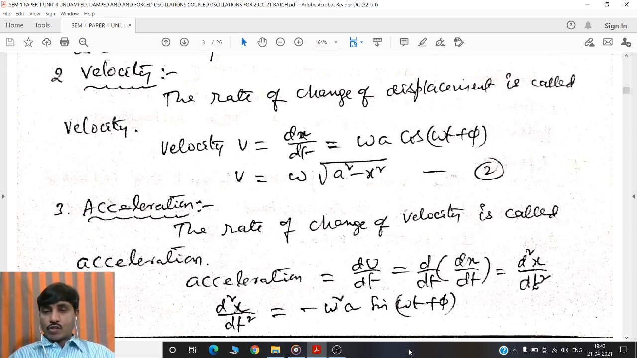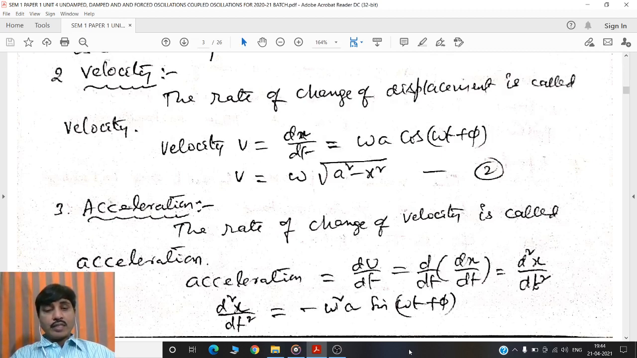frequency or angular velocity. In this equation, at the mean position, that is at x is equal to 0, the velocity v is equal to omega a, that is maximum value. That means at the mean position, the velocity becomes maximum. At extreme position, that is at x is equal to a, the velocity v is equal to 0. That means the velocity becomes minimum at extreme position.